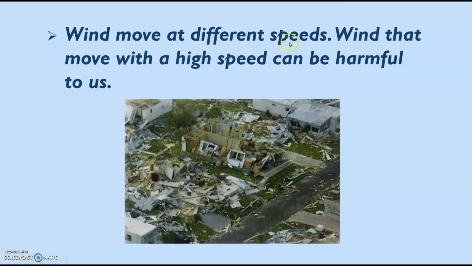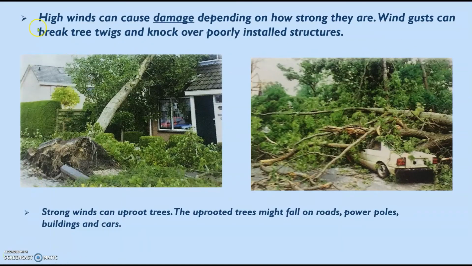Winds move at different speeds. Wind that moves at a high speed can be harmful to us. High winds can cause damage depending on how strong they are. Wind gusts can break tree twigs and knock over poorly installed structures. Strong winds can uproot trees. The uprooted trees might fall on roads, power poles, buildings, and cars.